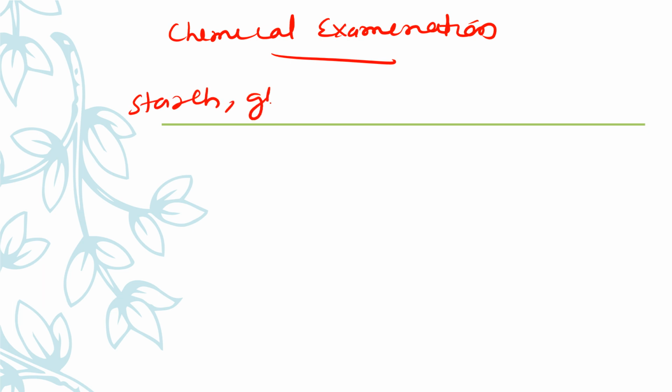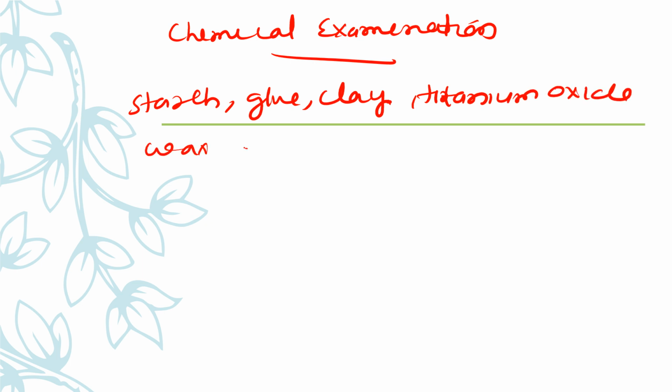So chemical examination of paper is done to estimate the presence of various components such as starch, glue, clay, titanium oxide, wax, etc. We said that many fillers and additives are added to give the strength, opacity and other properties of paper.